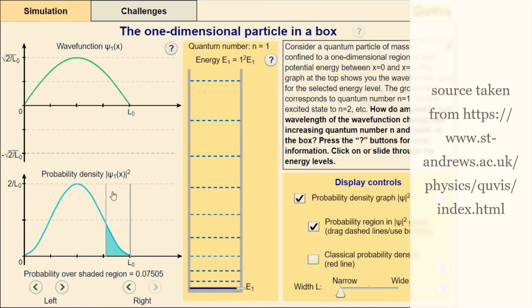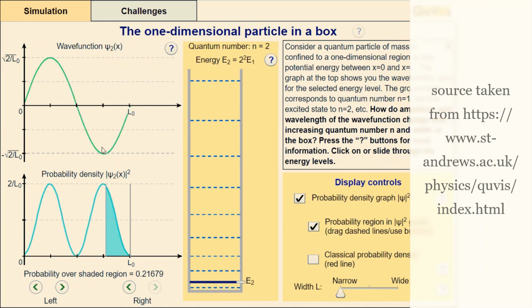So for the ground state, there is only one wave. Yes, it is a half wave. For the second state, it is a full wave, one wavelength, right? So here I get the probability in two regions. So this is what the one-dimensional box looks like.